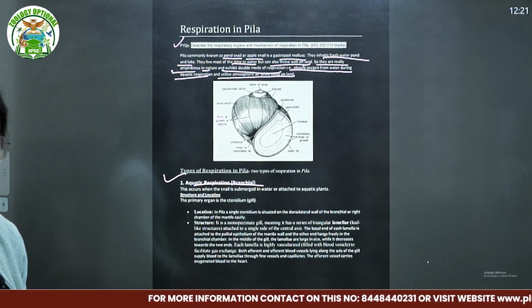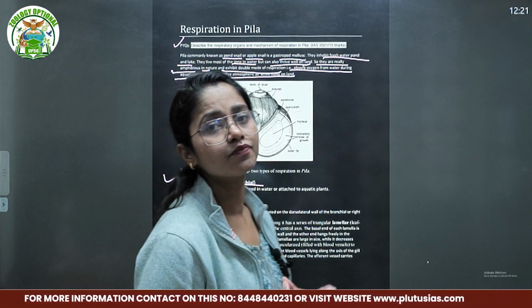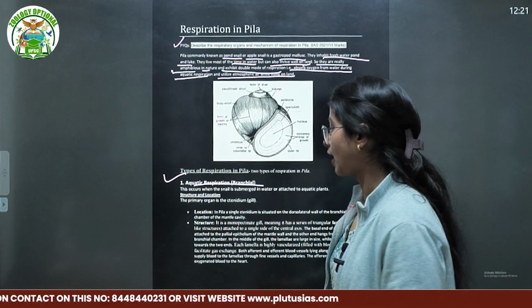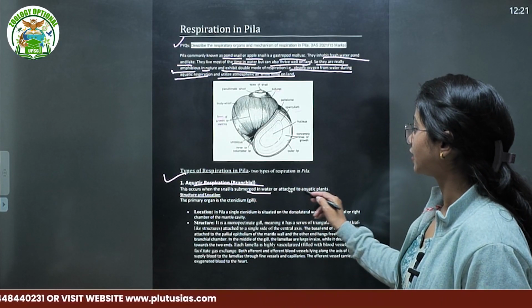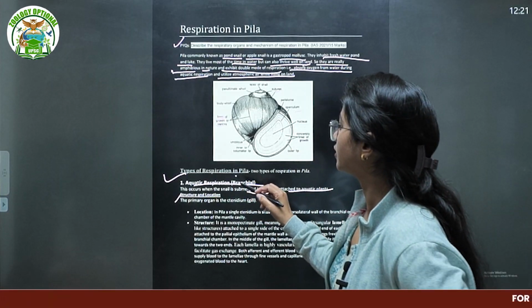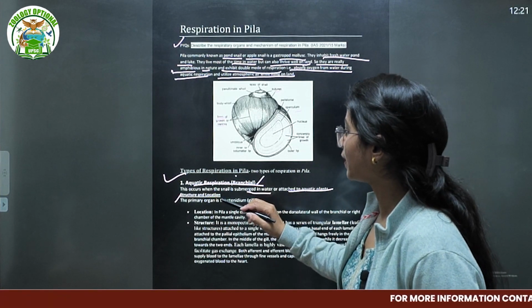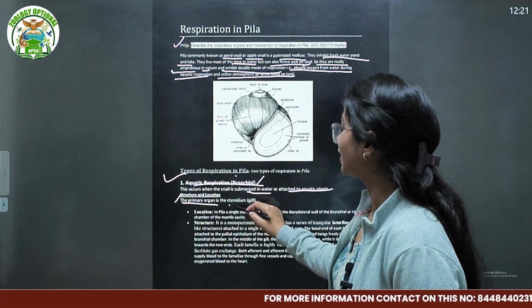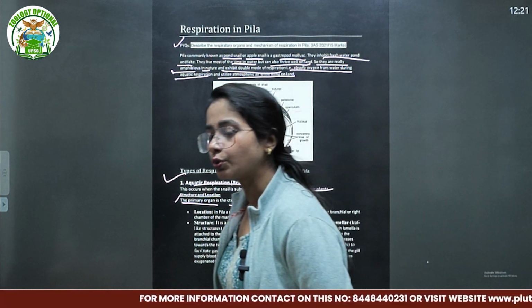This occurs when the snail is submerged in the water or attached to aquatic plants, which shows the aquatic habitat. So first of all, we talk about aquatic respiration. It is through the branchial route. The primary organ is the ctenidium or the gills. That is called the true gills.